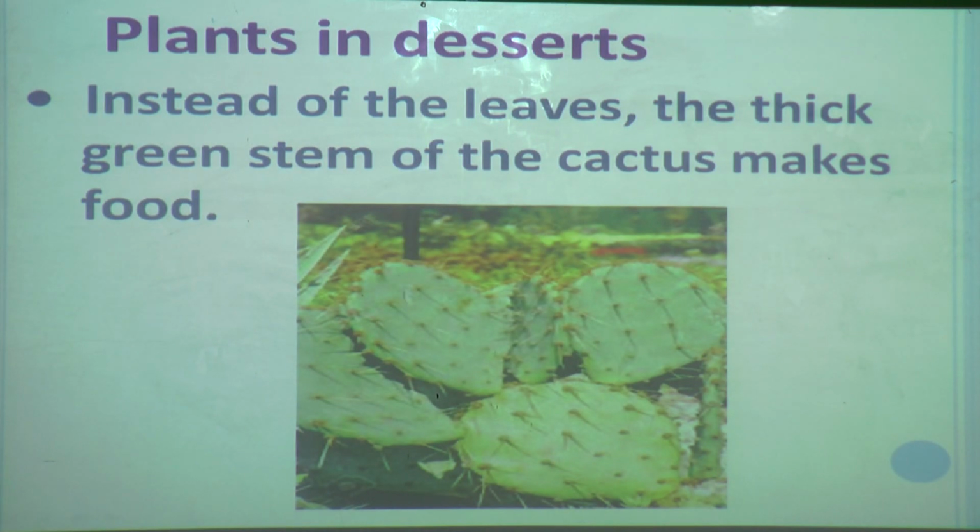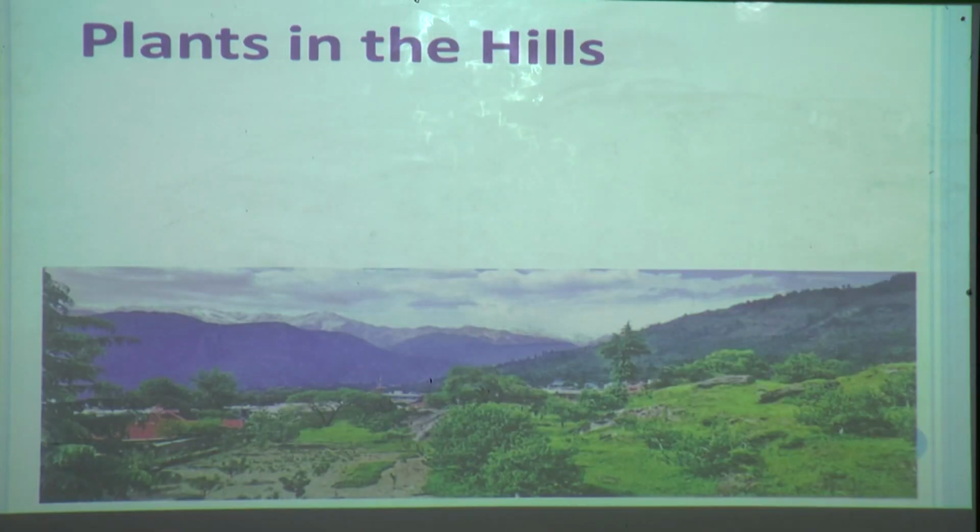See, the leaves are changed into spines and the stem stores water in it, and instead of leaves, the thick green stem of the cactus makes food. So they are changing their behavior, they are changing in their body parts also. This is adaptation. Now we will see plants in the hills.